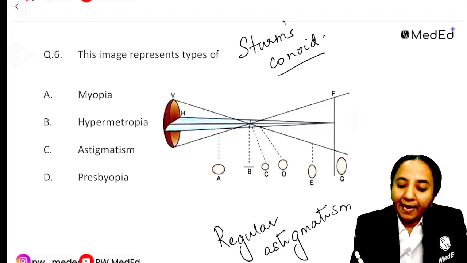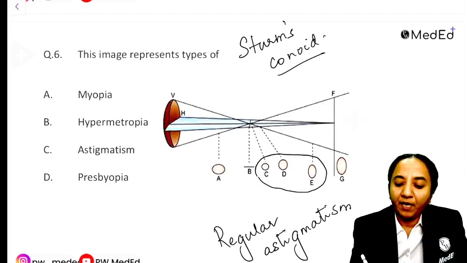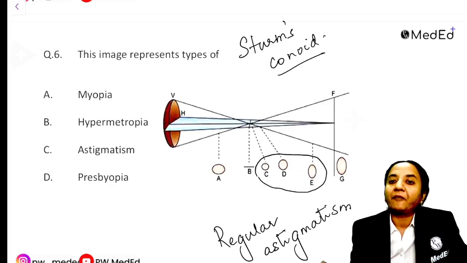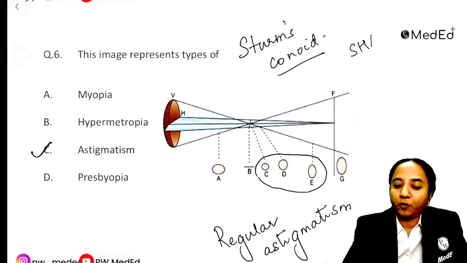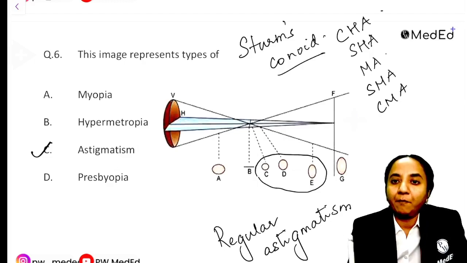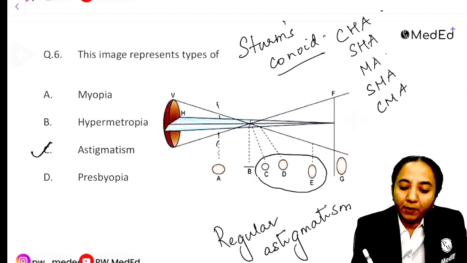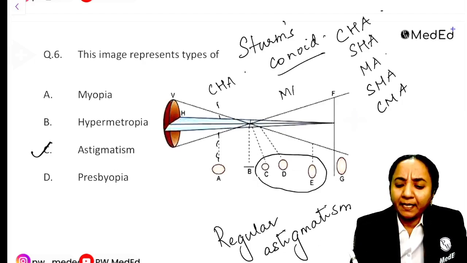Now, some students said that this CDE was circled out and we were asked what this represents. Actually, not just CDE, all these points, that is A, B, C, D, E, F and G, represent the different types of regular astigmatism. For example, simple hypermetropic astigmatism, compound hypermetropic astigmatism, mixed astigmatism, simple myopic astigmatism and compound myopic astigmatism. So each of these sections means one of these. For example, point A represents compound hypermetropic astigmatism. Similarly, points C, D and E represent mixed astigmatism.